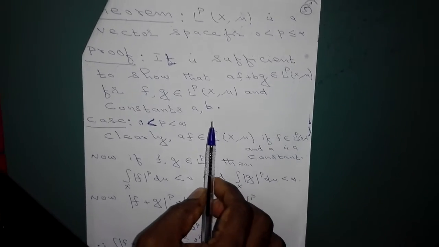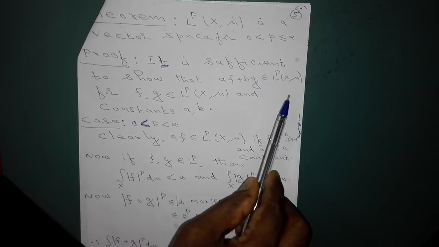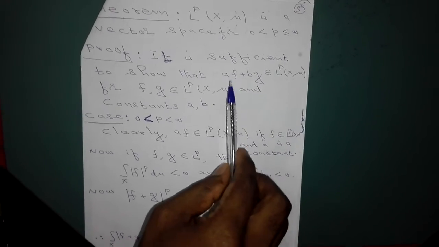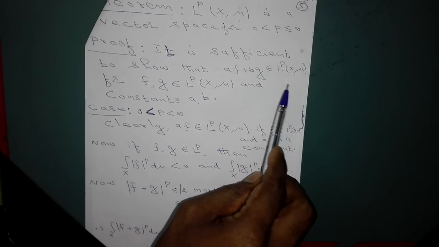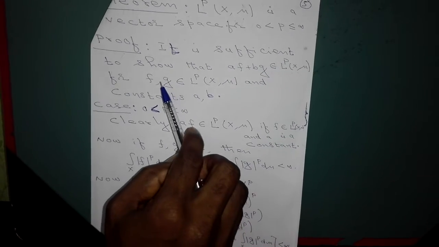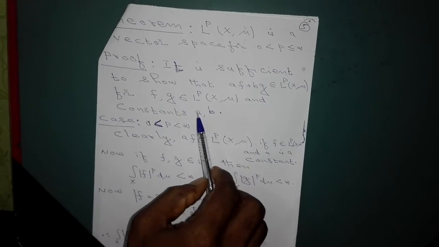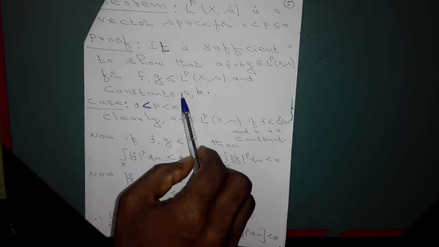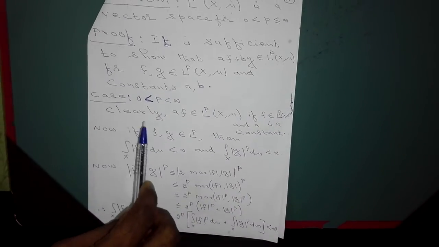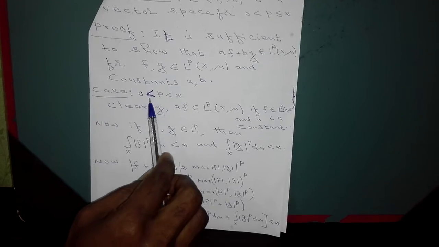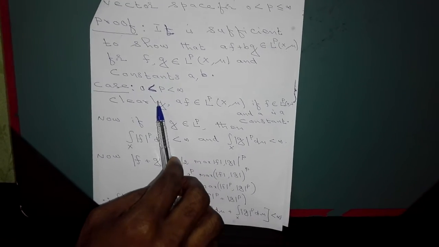Now let us look at the case. That is, in order to show that L^p(X, μ) is a vector space, it is sufficient only to show that af + bg is in L^p(X, μ) for every choice of f, g in L^p(X, μ) and every pair of constants a and b. Let us look at the case. There are two cases now, because p can be in the range 0 < p < ∞, or p = ∞. Then it is very clear.